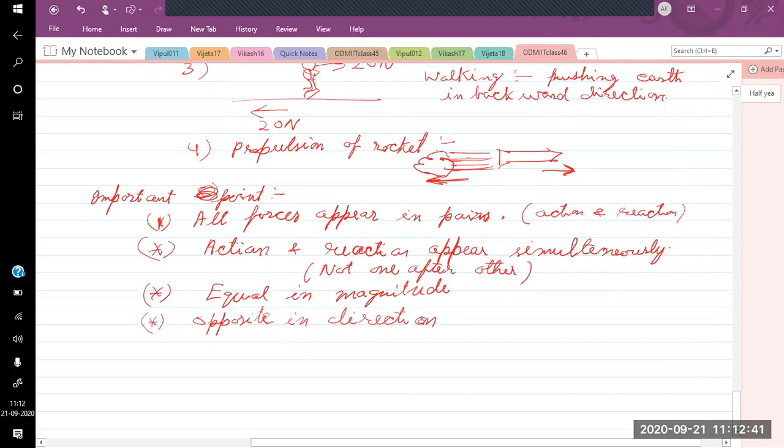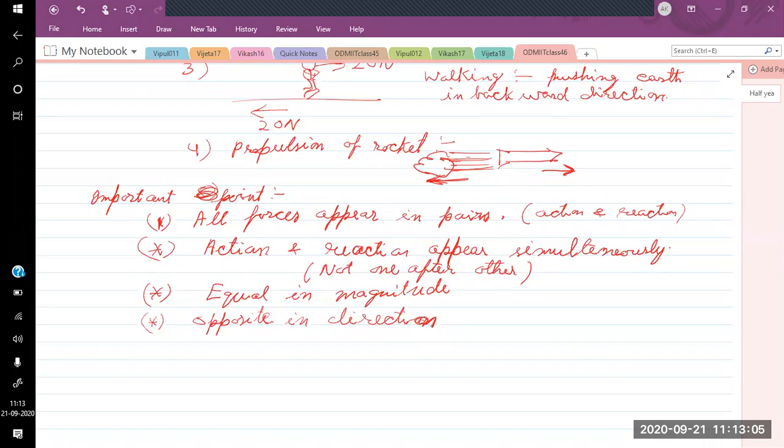Okay, but one thing we should keep in mind, all forces which are equal in magnitude and opposite in direction may or may not form the action reaction pair. What I'm saying is, if we are given two forces that are equal in magnitude and opposite in direction, they may form the action reaction pair or they may not form the action reaction pair.